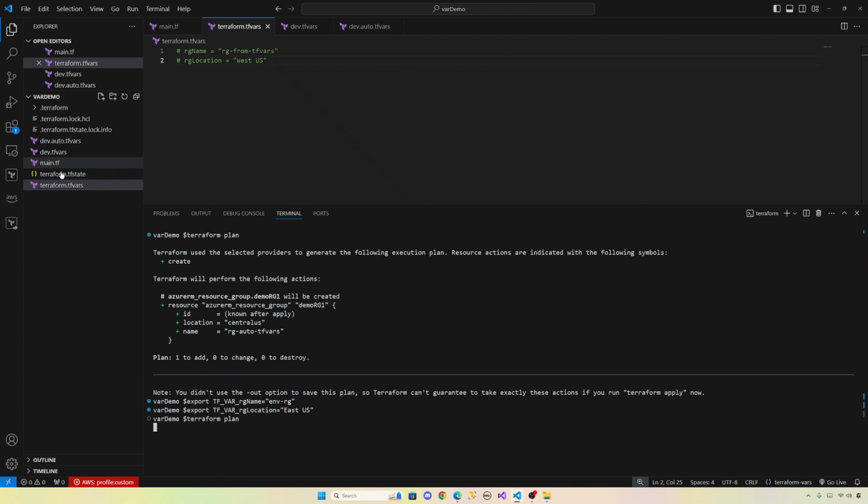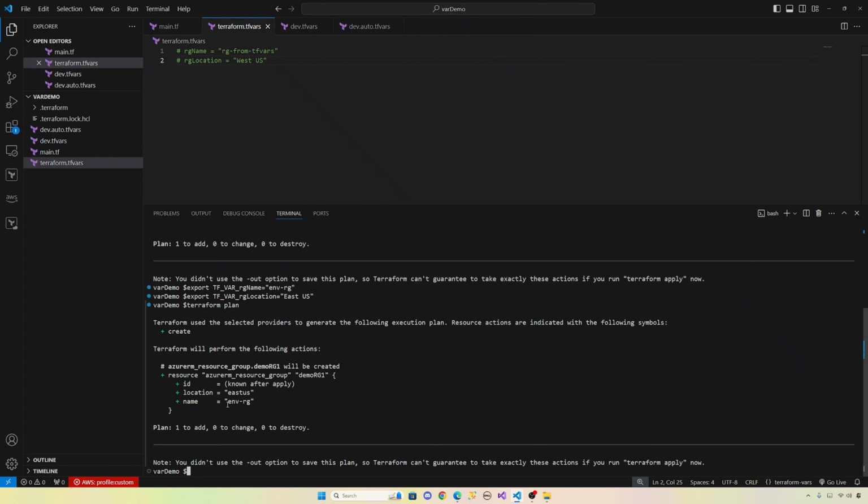All these files are commented, so it should pick up from environment variables. See, it picked up from env-rg and the location. So the least priority is environment variable, the highest priority is through CLI, and Terraform auto picks up these files, terraform.tfvars and auto.tfvars. Auto.tfvars has higher priority than terraform.tfvars files.